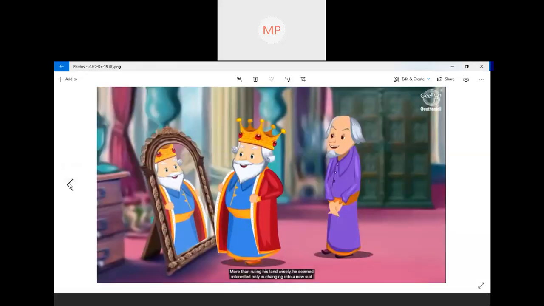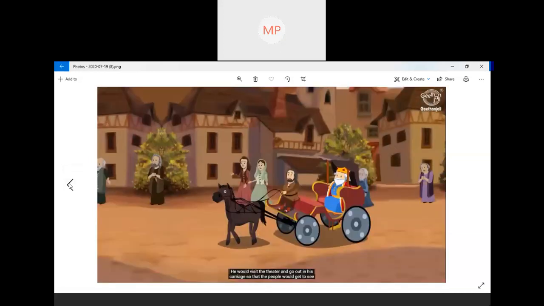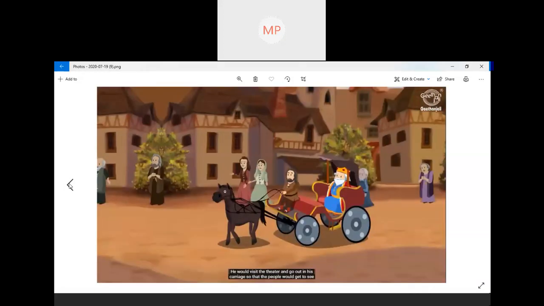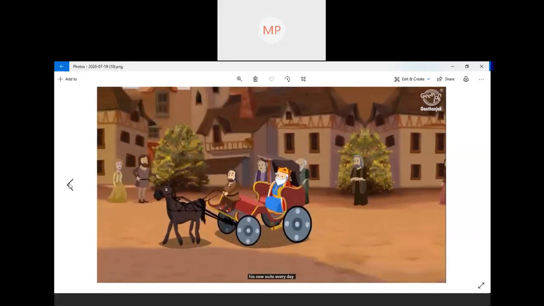More than ruling his land wisely, he seemed interested only in changing into a new suit. So he was not bothered about anything. He is only bothered about his new suit. Suit means his dress, his clothing. He would visit the theater and go out in his carriage so that people would get to see his new suits every day.